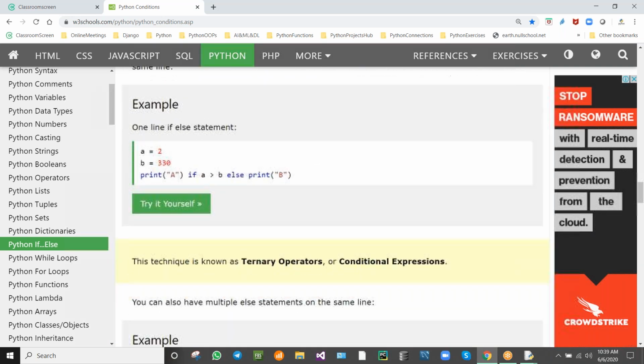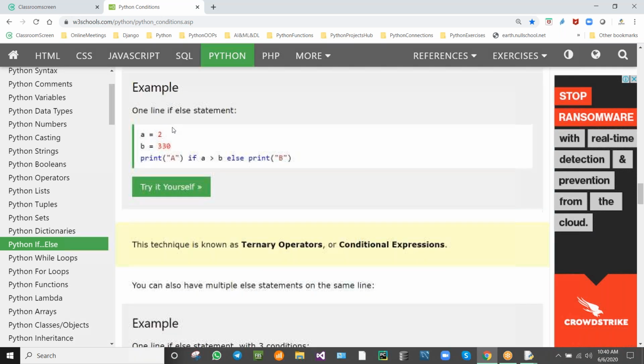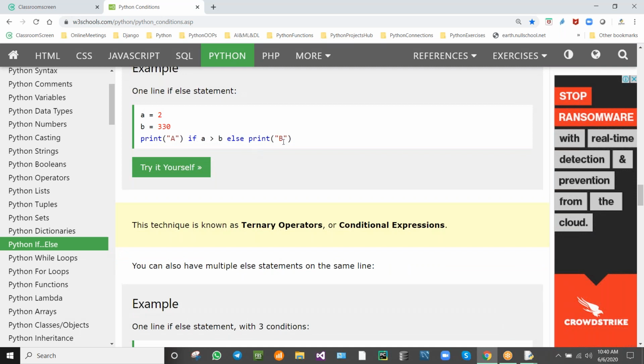Okay, and this also we can write like this. So how many statements will it be? 1, 2, 3, 4, 5, 6. 6 statements we have written in 3 lines. Okay, but this is not good practice. We need to write in separate lines. That will be good.